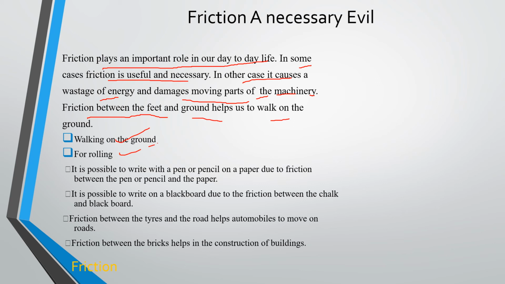It is possible to write with a pencil or pen on paper due to friction between the pen or pencil and the paper. It is possible to write on the blackboard due to friction between the chalk and the blackboard. Friction between the tires and the road helps automobiles to move on the roads. Friction between the bricks helps in the construction of buildings. There are so many applications of frictional force, because without friction we can't do anything. If you don't have enough friction, you will slip down.